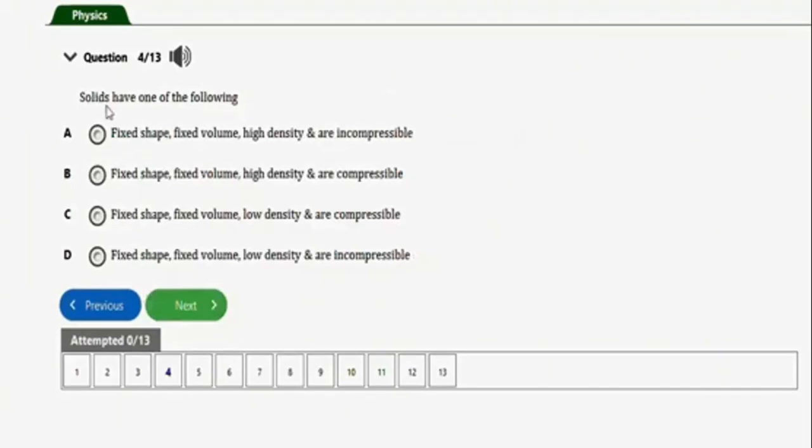It says solids have one of the following. The correct option to this question will be option A. Solids have fixed shape, fixed volume, high density, and are incompressible. Cannot compress solids. So other options here are not correct. Okay, so basically it's option A: fixed shape, fixed volume, high density, and are incompressible. So that's it for this question. Let's go to the next repeated question, which is this one.